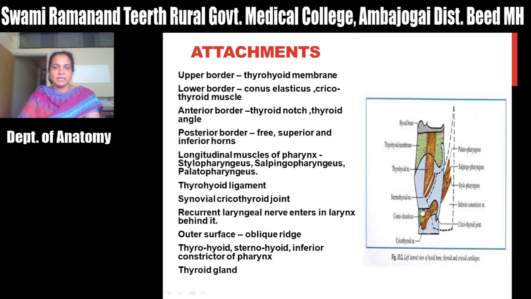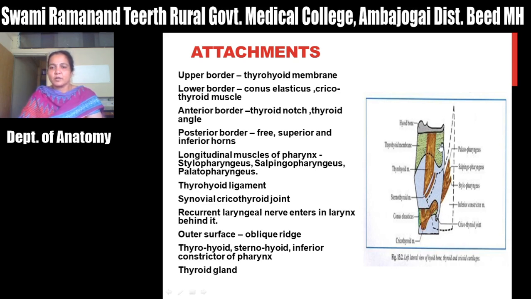Then this one is the inferior border. It will give attachment to the conus elasticus. That is one ligament, called the conus elasticus, and it also gives attachment to the cricothyroid muscle, which arises from the cricoid cartilage and is inserted on the inferior border of the thyroid cartilage. Okay, so these are the attachments of the superior border and inferior border of the thyroid cartilage.